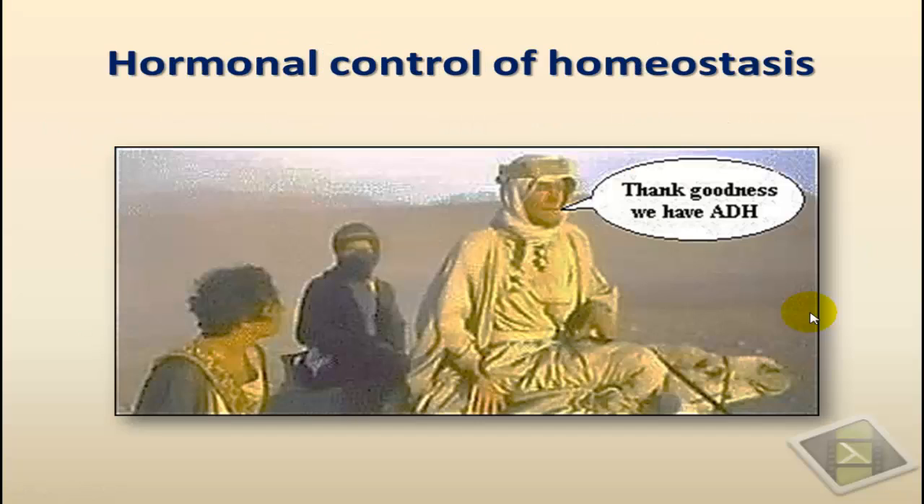So let's look first at the effect of hormones on the control of homeostasis. And here we are going to give two examples. The first one is that of the antidiuretic hormone. So let's write that down here for you. So it's the antidiuretic hormone.